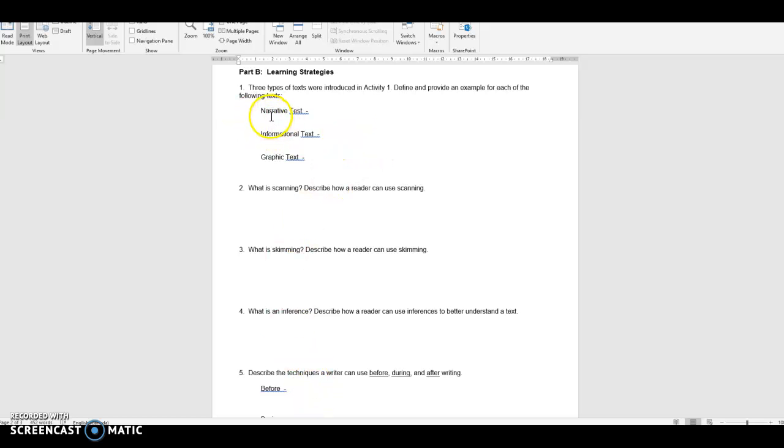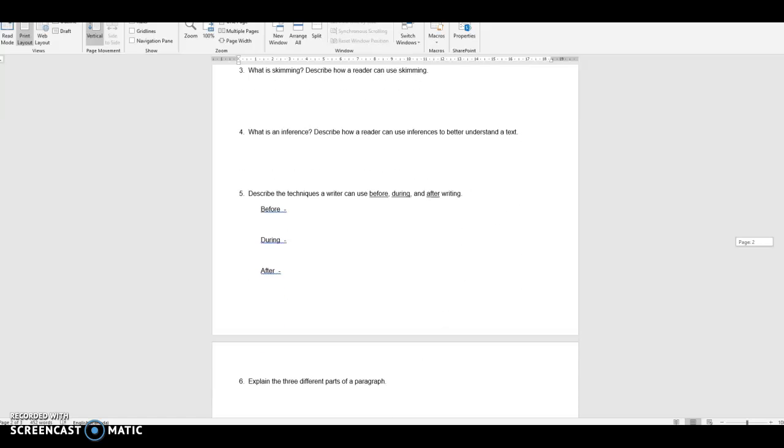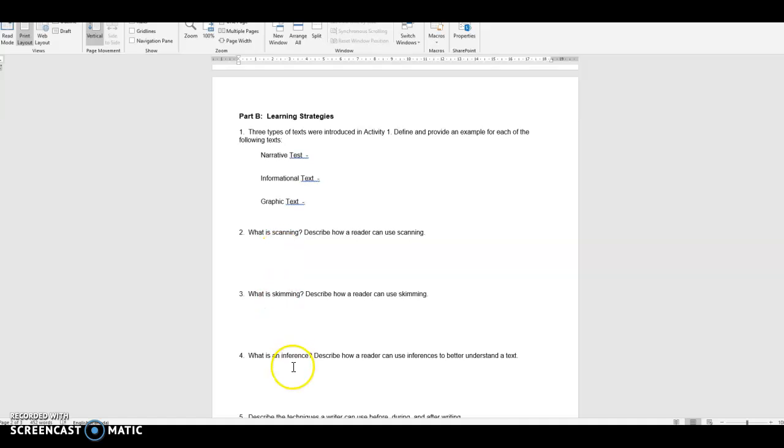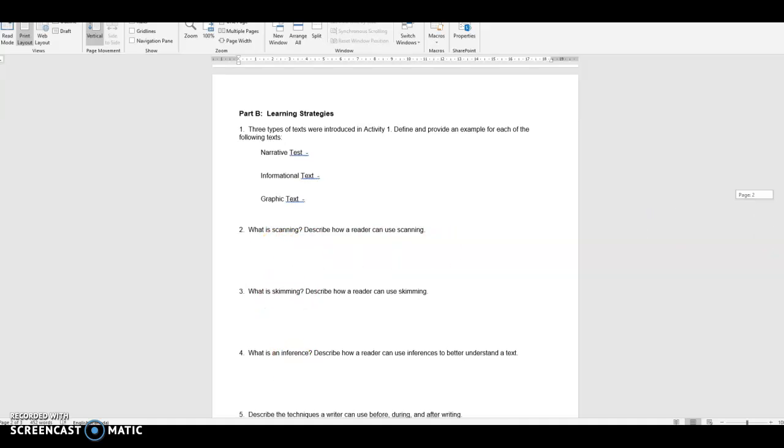You'll see the narrative text, informational text, and graphic text in Activity 1. You'll see scanning and skimming and inferences in Activity 2. Scanning, skimming, and inferences was in Activity 1 as well.